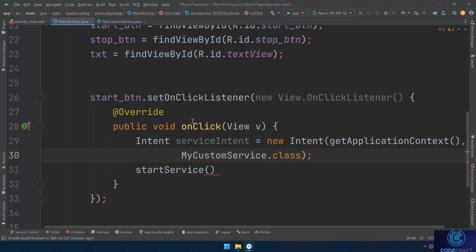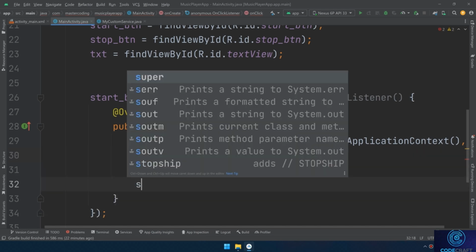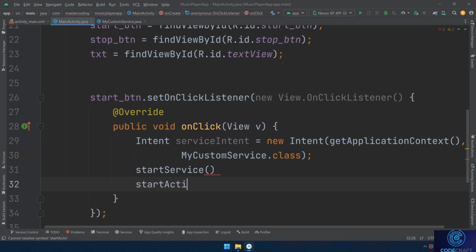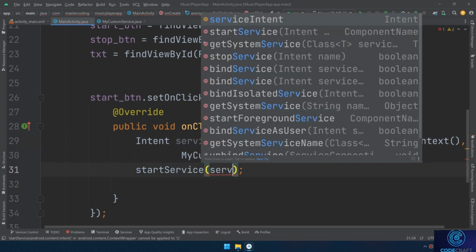When we created the intents and used them to navigate between different components and different activities, we passed the name of the activity here and we called the method startActivity. But here I'm using a service, so I'm calling the startService method, and I need to use the intent to use this service.